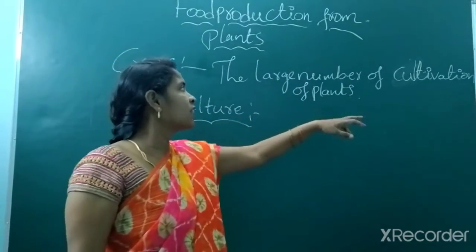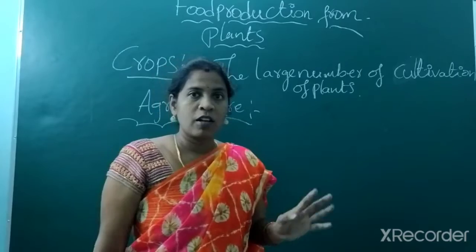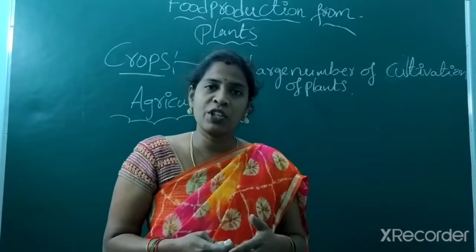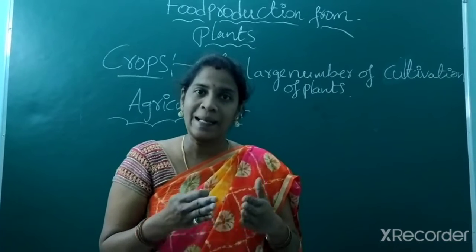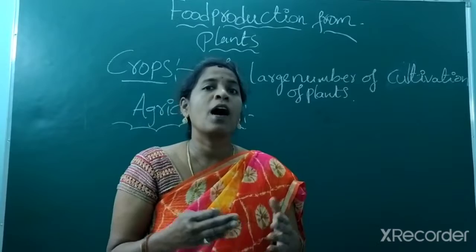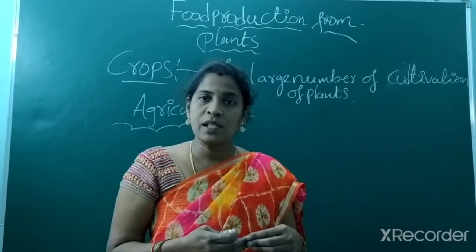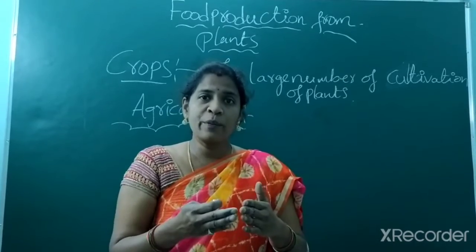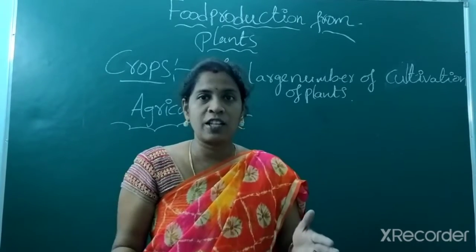The cultivation of a large number of plants is called crops. In a large area, a large number of plants are cultivated. That's what you see: paddy crop, jowar crop, wheat crop, bajra crop, fruits and vegetable crop. A crop is nothing but the large number of plants present in a large area.